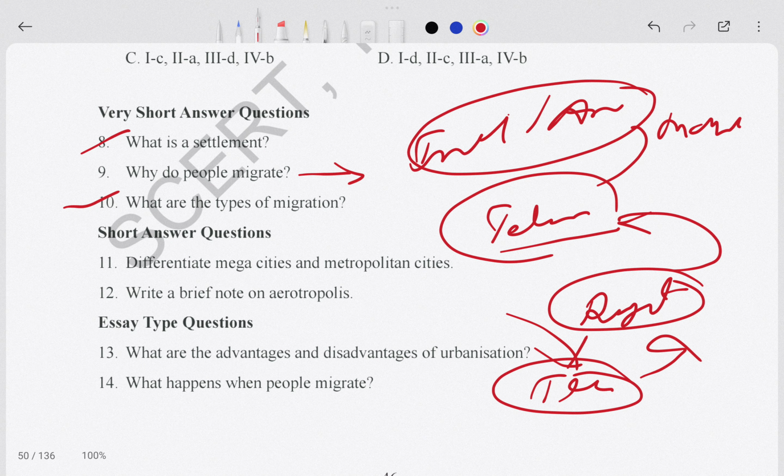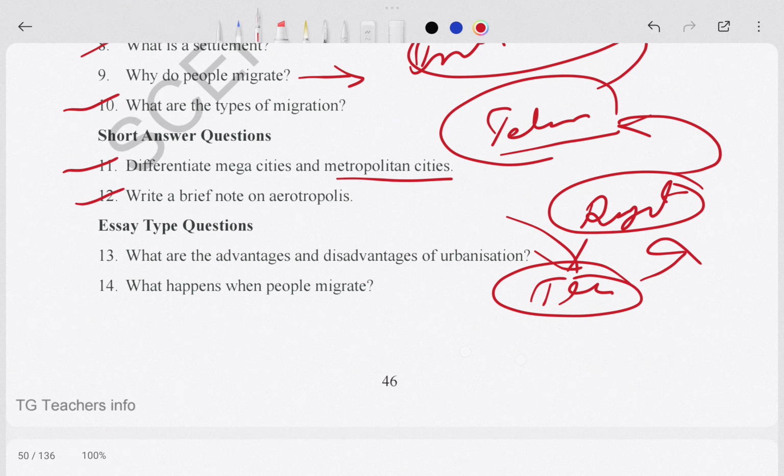Okay, so different mega cities and metropolitan cities, this is important. Write a brief on it. This 12th one is also important. Right, so here it is given what are the advantages and disadvantages of urbanization. You can get a big idea about it.